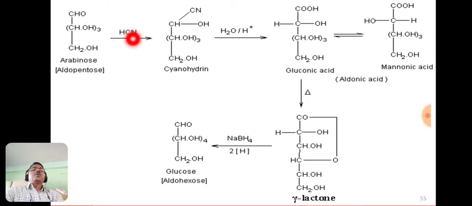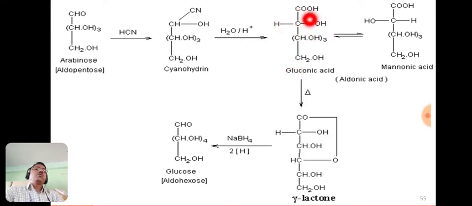On treatment with hydrogen cyanide, the addition of the HCN molecule occurs across the double bond of the carbonyl group, and it forms this product, known as cyanohydrin: CH, then CN, here OH, and the remaining part is common, CHOH 3 times and CH2OH. This cyanohydrin on hydrolysis in the presence of acid has its cyanide group hydrolyzed to a carboxyl group, and we get the product gluconic acid.